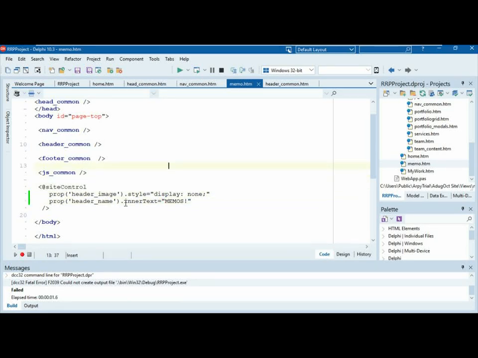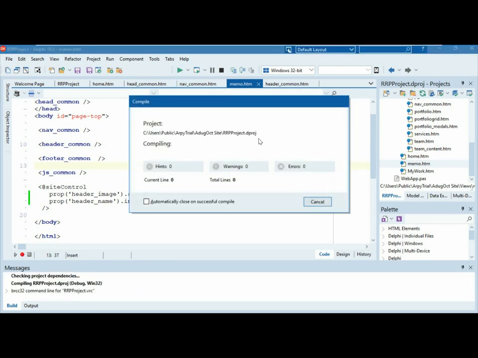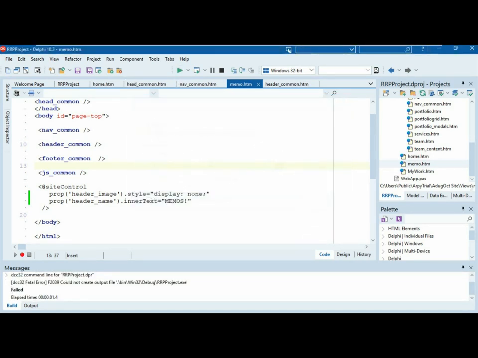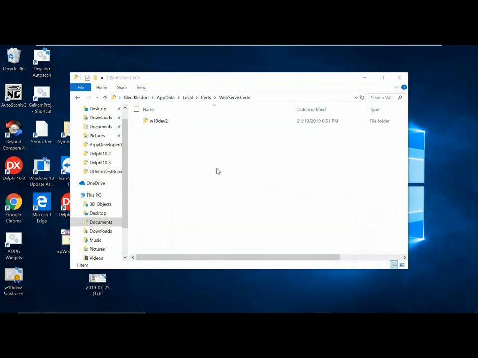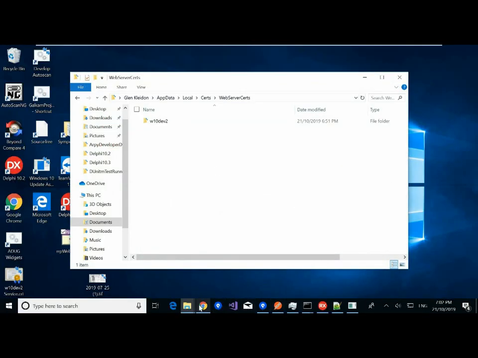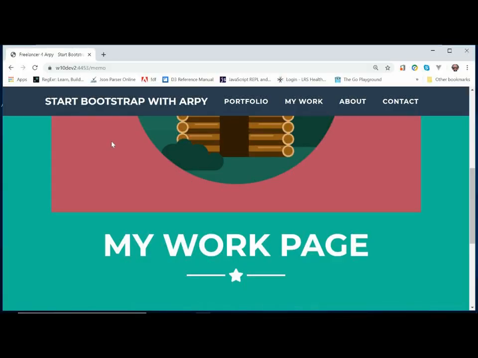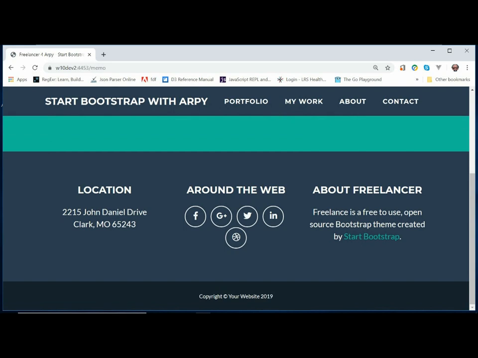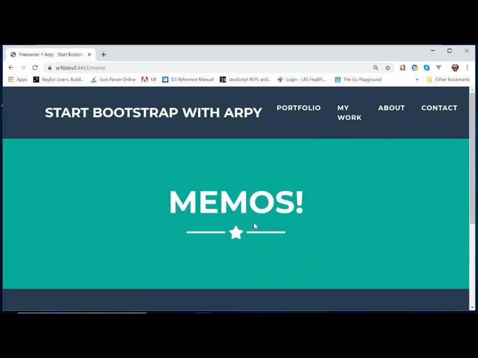I'm just going to save my page. I'm going to compile, i.e. run the build events. I don't actually want to restart the server. Go back to my web page. Wish that was easier. So I'm here. I want to do a reload of that page. So now we see that we've changed the header to Mimos and the image is gone.